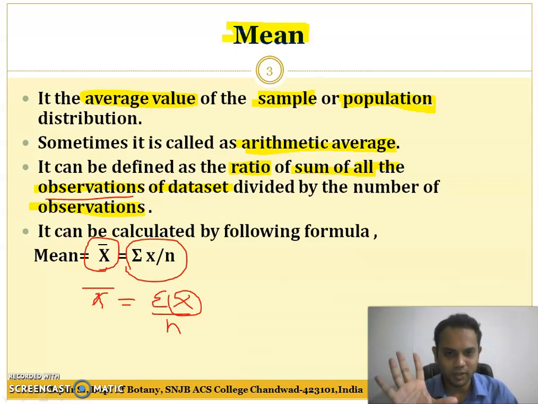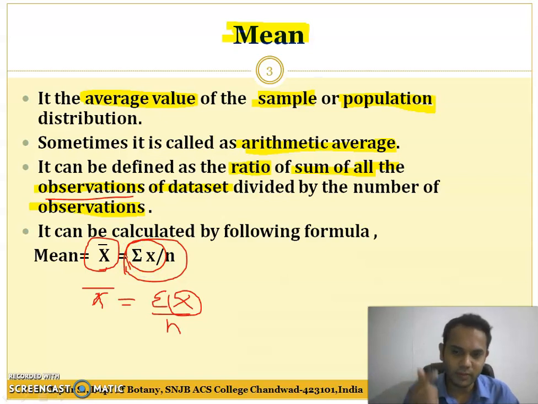How is the mean calculated for them? We sum all these observations: 5 plus 7 plus 10 plus 12 plus 15, and divide by the number of observations. How many observations are there? 5. So you divide that value by 5. Let us take an example in the next slide.